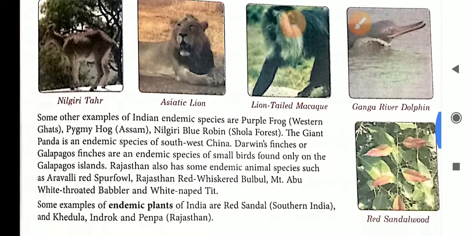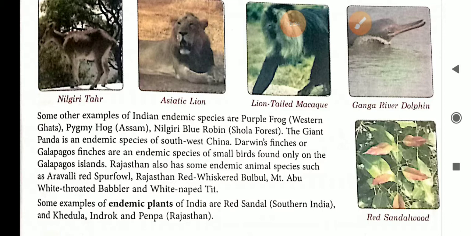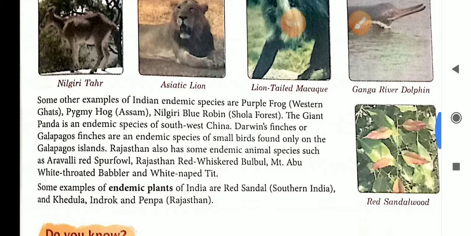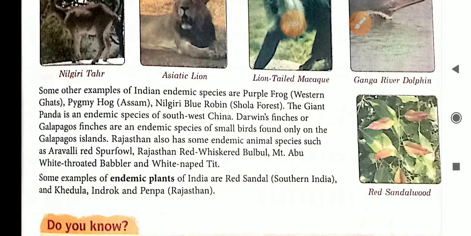Some other examples of Indian endemic species are purple frog, present in Western Ghats, pygmy hog, present in Assam, Nilgiri blue robin, Shola forest. The giant panda is an endemic species of southwest China.